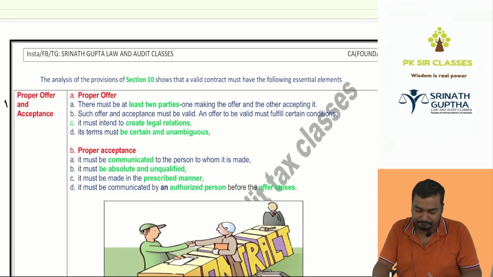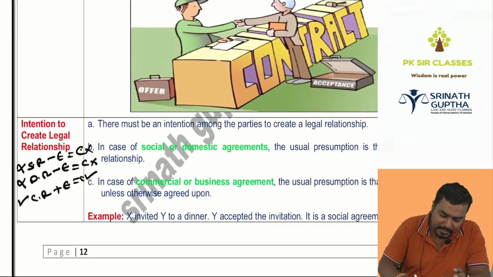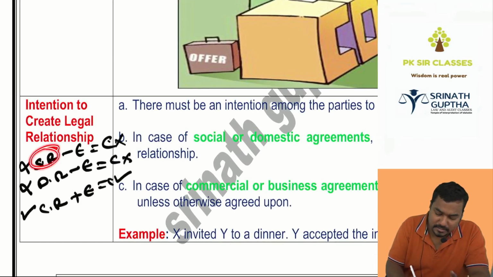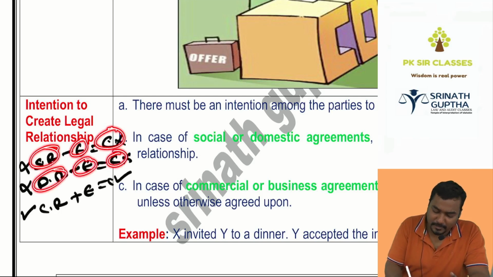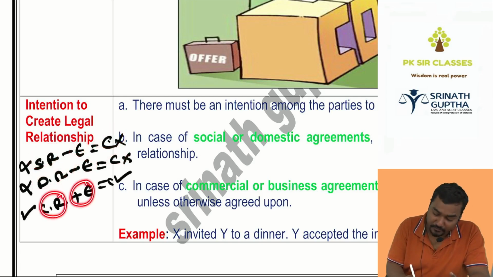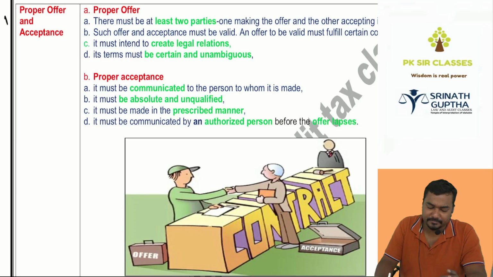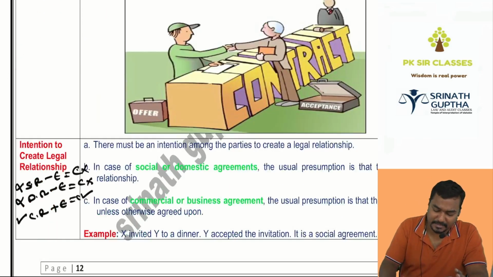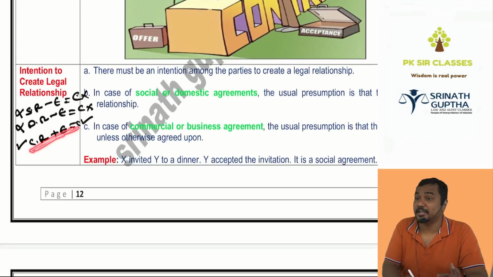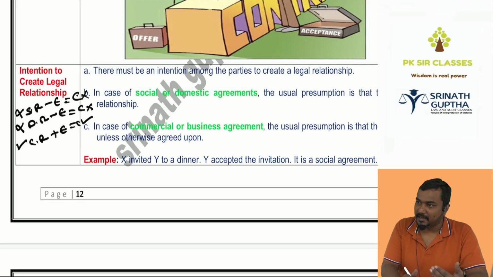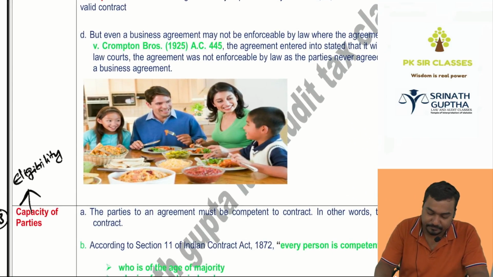Then intention to create legal relationship. There are 3 types of relations, beta. Social relations are not enforceable, they will not become contracts. Domestic relations are not enforceable, will not become contracts. Commercial relations are enforceable, they will become contracts. So an agreement will become a contract if there is a proper offer, proper acceptance. Only commercial relations will become valid contracts. Non-commercial relations may not end up as valid contracts.